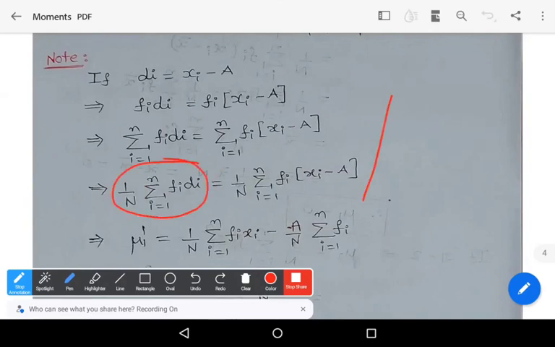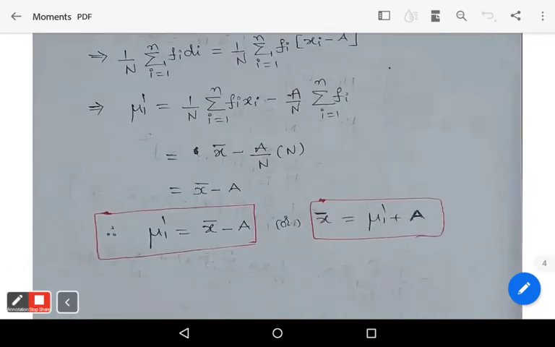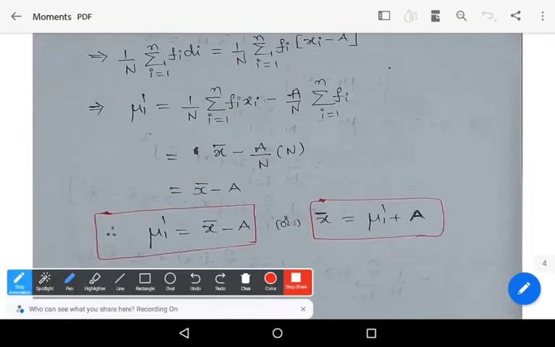What is this? The left side, 1 by capital N summation over i equals 1 to n of f_i d_i, is nothing but mu 1 dash, the non-central moment. On the right side, we split the summation: 1 by n summation f_i x_i minus a by n summation f_i. This n and summation f_i get cancelled because both represent capital N. So we get x bar minus a by n into n. Finally, we get x bar minus a. What it means: mu 1 dash is equal to x bar minus a. It means x bar is equal to mu 1 dash plus a.